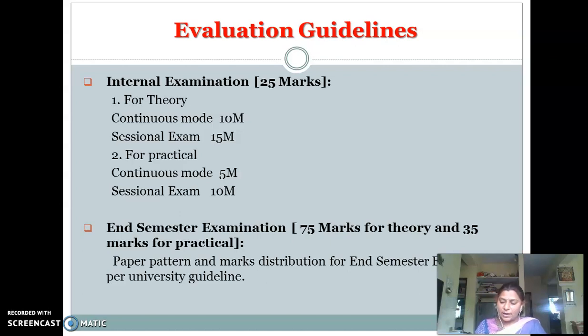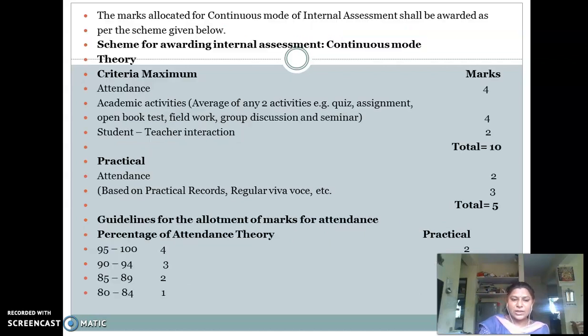In this way the 25 marks are divided: continuous mode 10 and sessional exam 15 for theory, and for practical 5 marks for continuous mode and 10 marks for your sessional examination. And the end semester examination, that is the university examination, is for 75 marks for the theory and 35 marks for the practicals, and that is conducted as per the university guidelines.